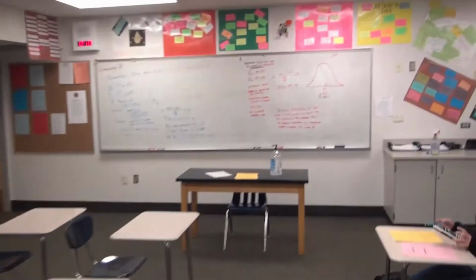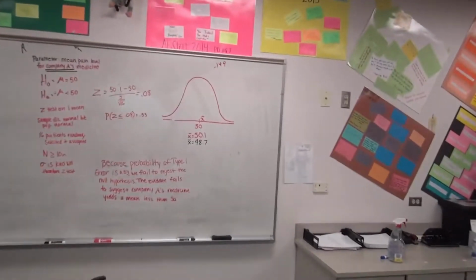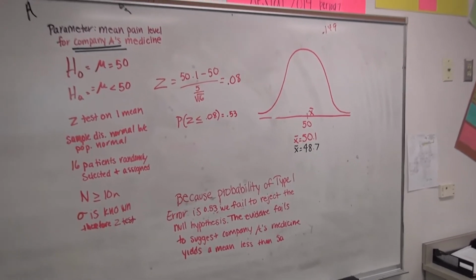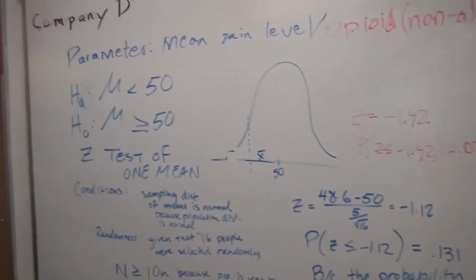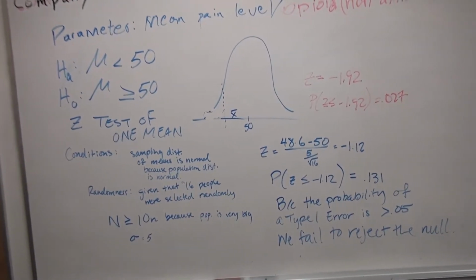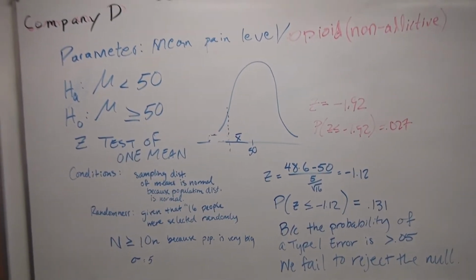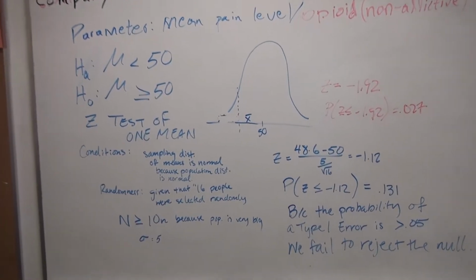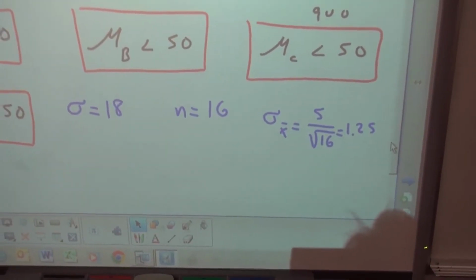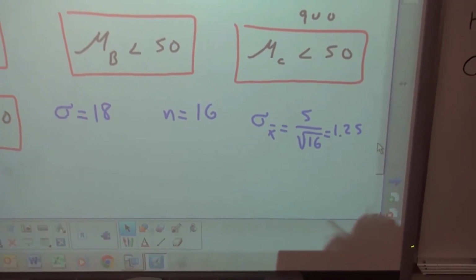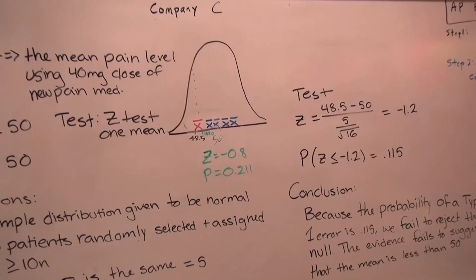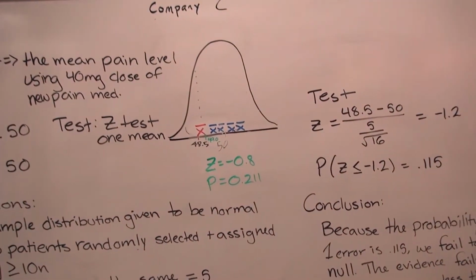There was company D back here. Well, company A was bad. They were above 50 for their mean average, so they're just about out of the running. These guys had a fairly low mean, but it wasn't low enough. They had a p-value of, what was that, 0.13, so failed to reject. I think I failed to mention that we had samples of size 16, so our standard deviation for the sample means is 1.25.